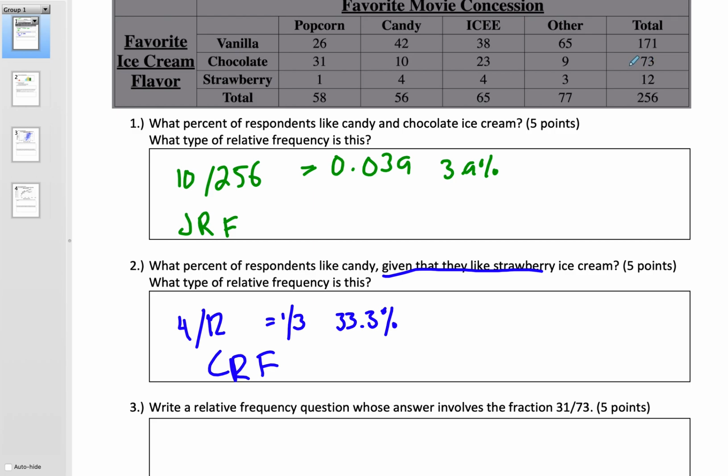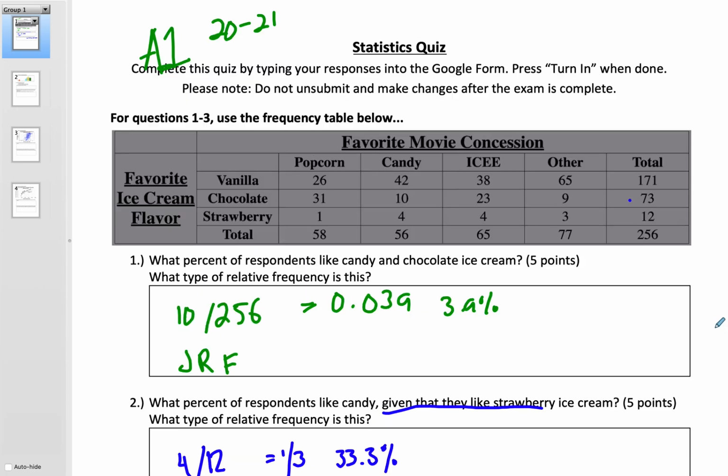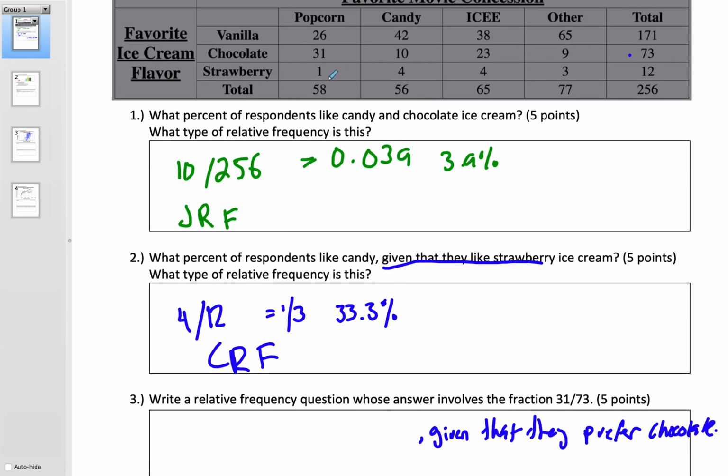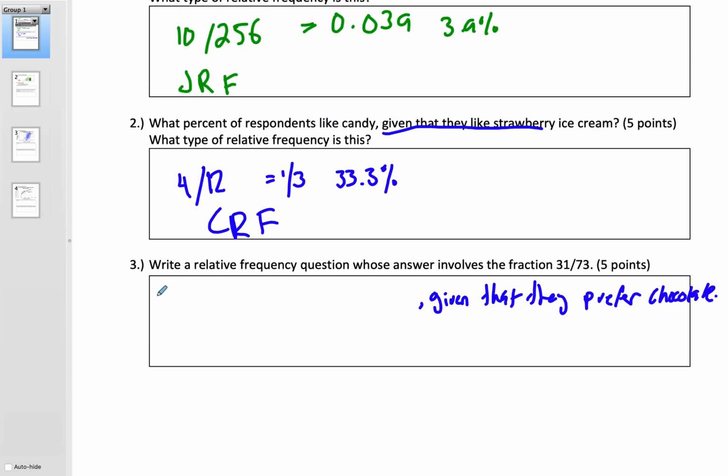So if I'm going to use the table, 73 is the total number of people who like chocolate. So I'm going to come down here and I've got to include "given that they prefer chocolate." Okay, that sets the total to 73. 31, what percent of respondents like popcorn? Because that's in the popcorn column.